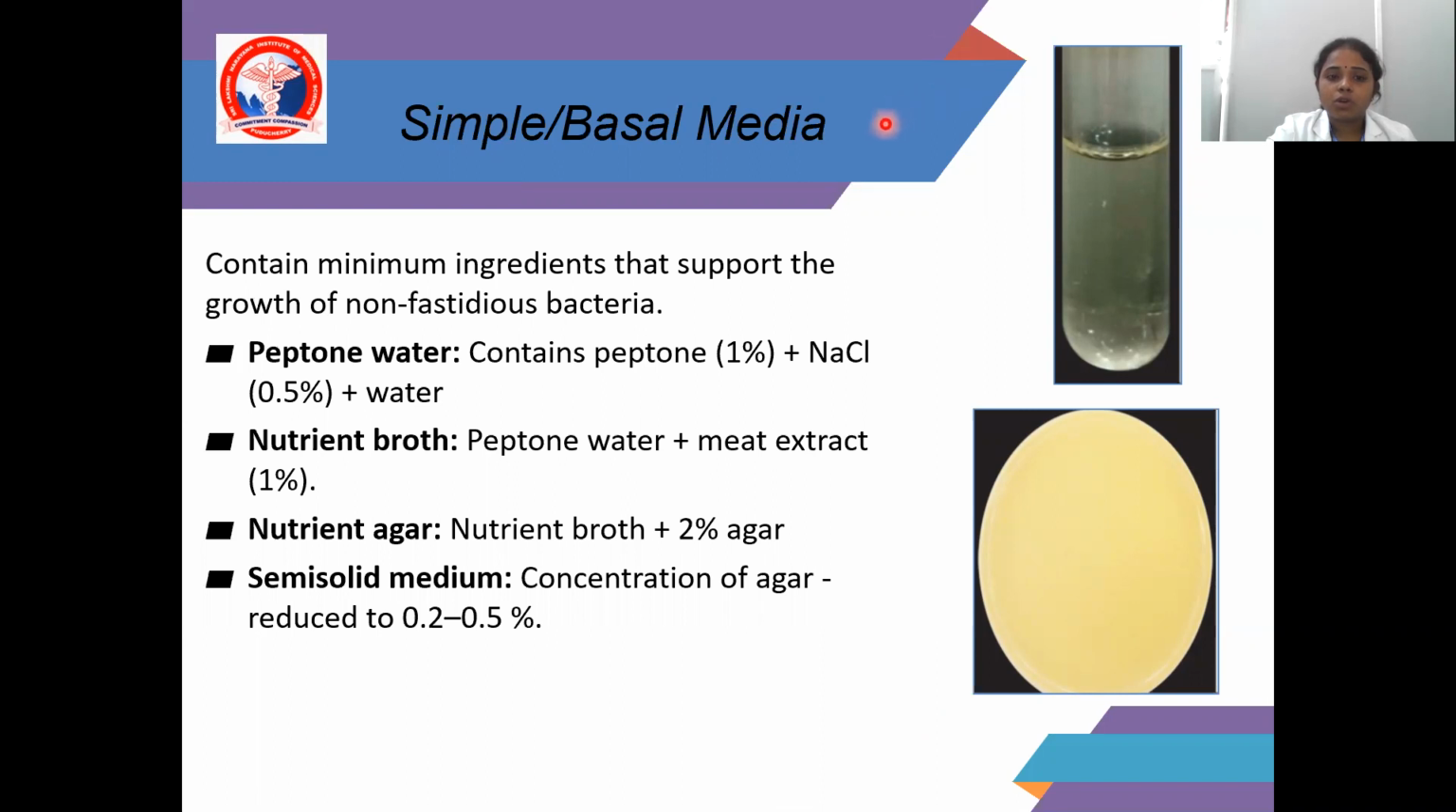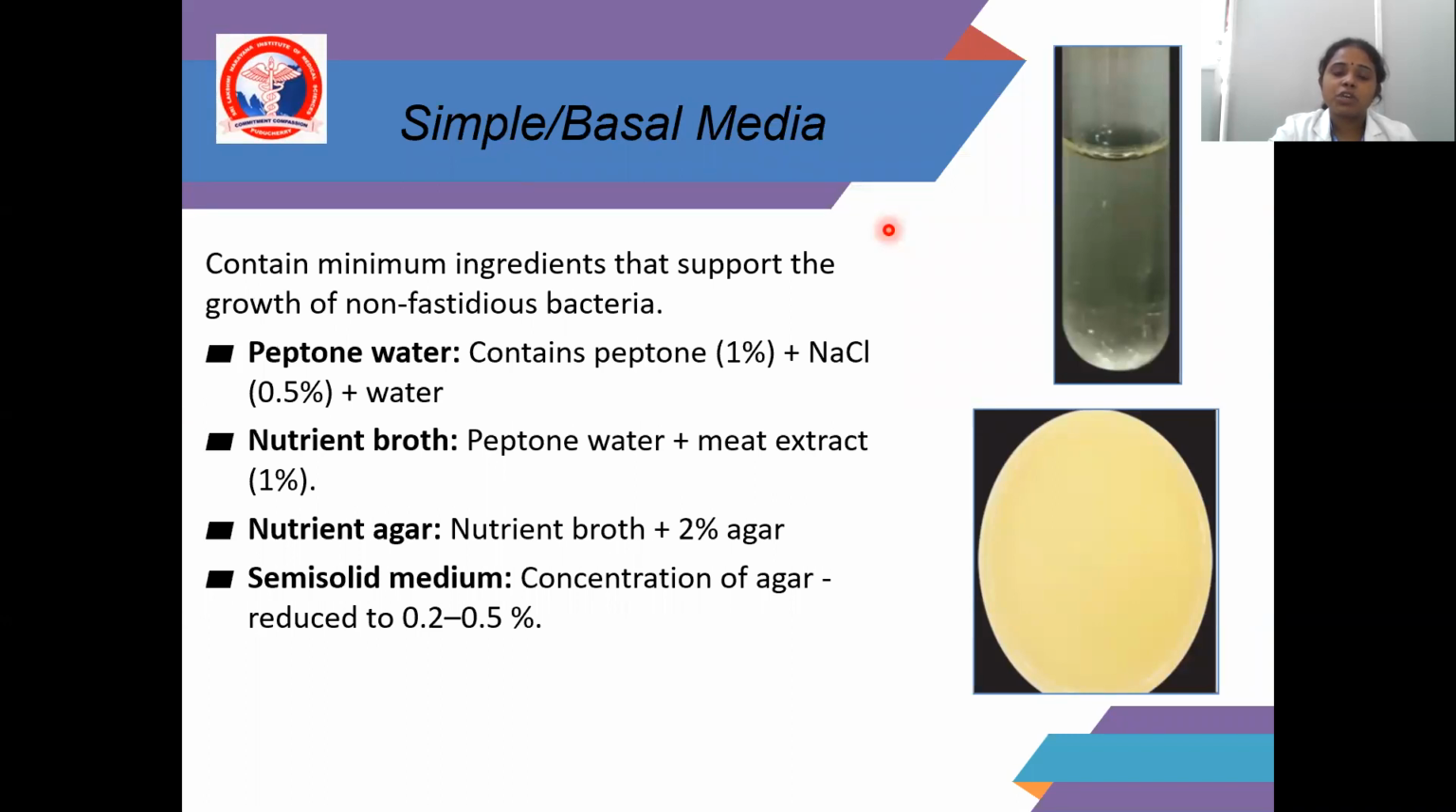What are all the constituents we have in the simple media? Peptone water contains peptone 1% plus NaCl 0.5% plus water. Coming to nutrient broth, it contains peptone water plus meat extract. What is the additional thing added in nutrient broth? Meat extract. Coming to nutrient agar, it has nutrient broth plus 2% agar. I already told you, agar helps to solidify the culture media.